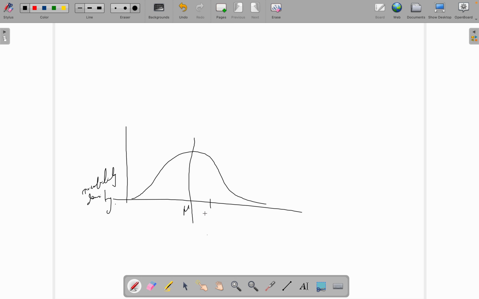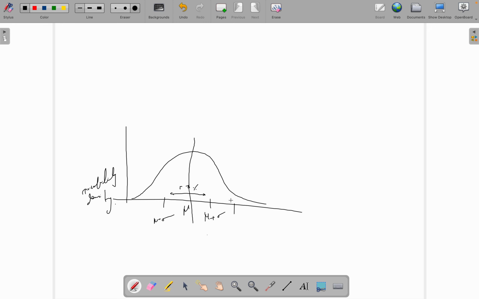So in one standard deviation, that is mu plus one standard deviation and mu minus sigma, within this interval, 68% of data comes.